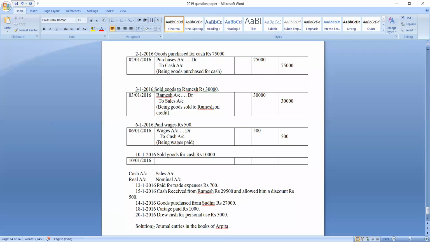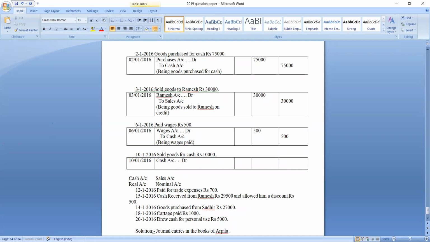Sold goods for cash. Cash is a real account. What is the rule of real account? Debit what comes in, credit what goes out. So when you sold goods for cash, cash comes in. So which account should be debited? Cash account should be debited. Understood? So cash account debit. Here leave two alphabet space. Write to which account? To sales account. So cash account debit to sales account.